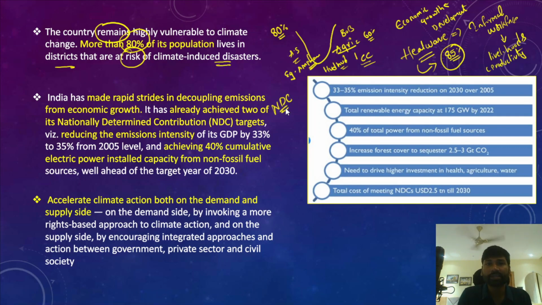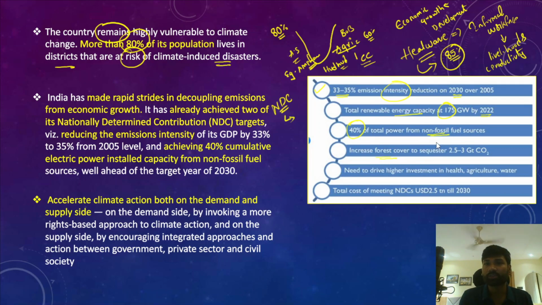Okay, so nationally determined contributions are actually the goals that India announces to reduce the emissions over a period of time. In this image you can see the nationally determined contributions of India, that is 33 to 35% emission intensity reduction by 2030 over 2005 levels. And secondly, total renewable energy capacity at 175 gigawatt by 2022, and 40% of total power from non-fossil fuel sources.